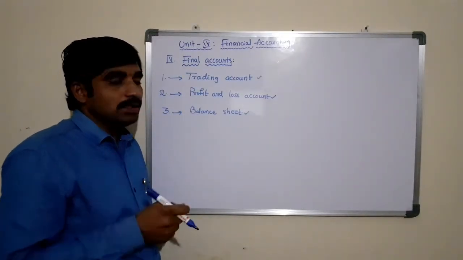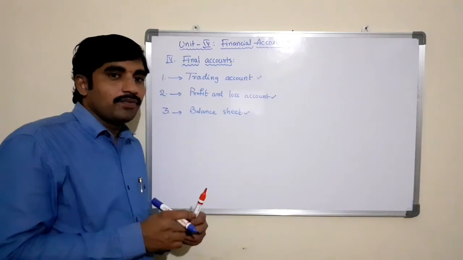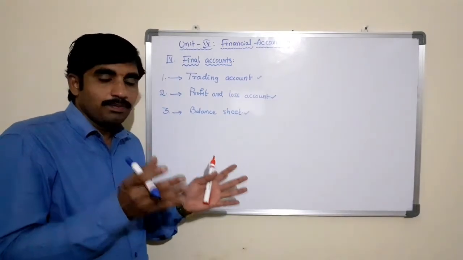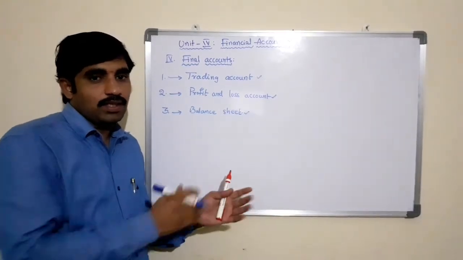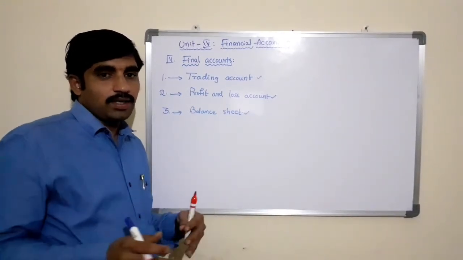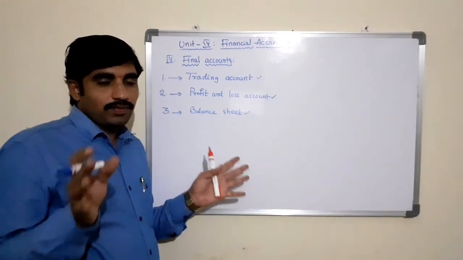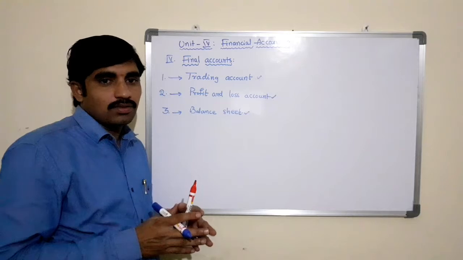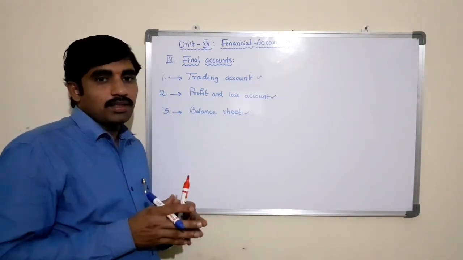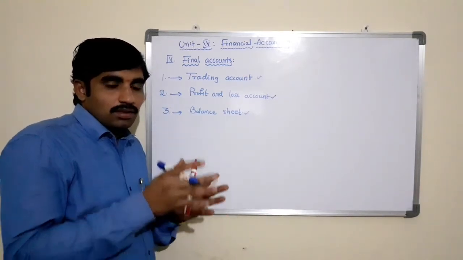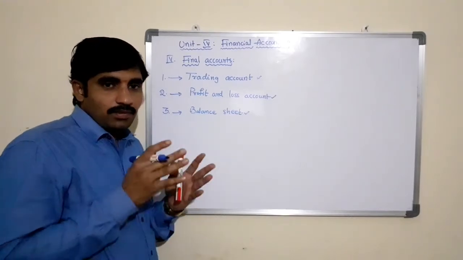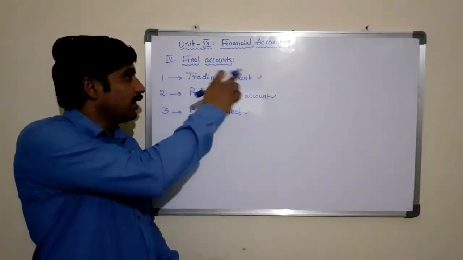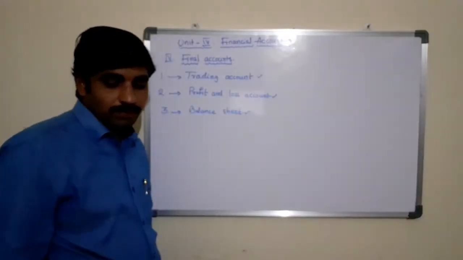Here the trial balance is said to be the link between the ledger accounts and the final accounts. It will bridge the gap between ledger accounts and the final accounts. So by using the debit and credit balances of the ledger accounts, we are preparing the trial balance. By using the trial balance information, we are preparing the final accounts, consisting of trading account, profit and loss account, and the balance sheet.